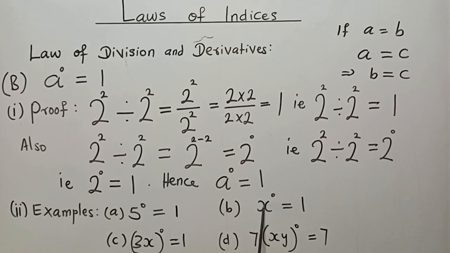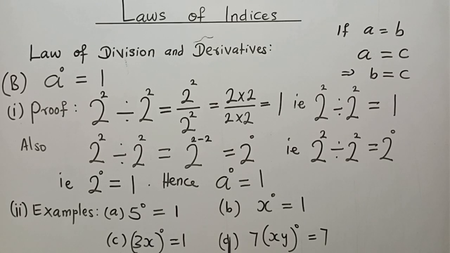This is a variable, x to the power 0 is equal to 1. We don't know what x is, but whatever it is, raised to the power 0 is equal to 1. What about this? A has taken a form of 3x, but it is raised to the power 0. So whatever is here, as long as we have raised to the power 0, the answer is equal to 1.